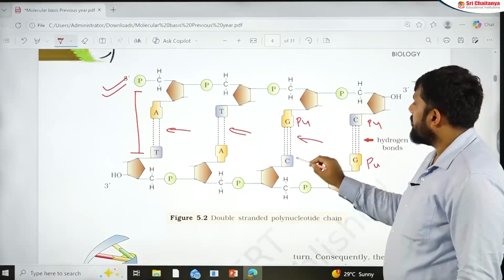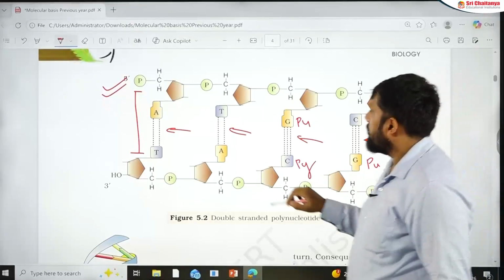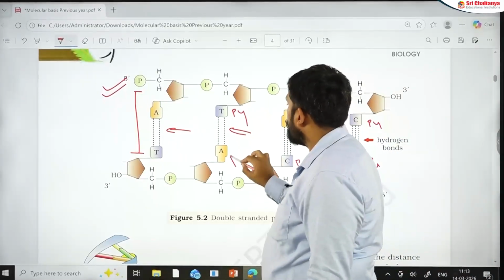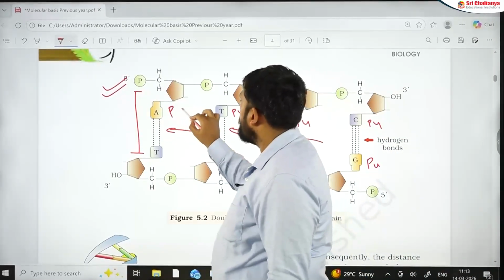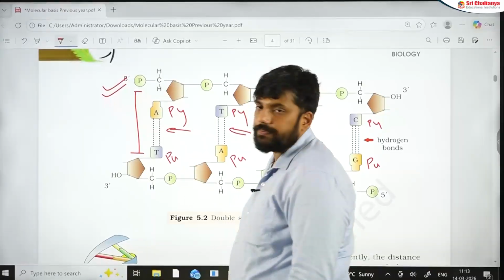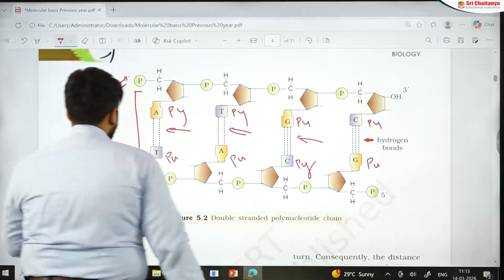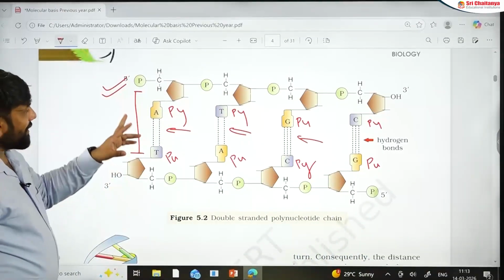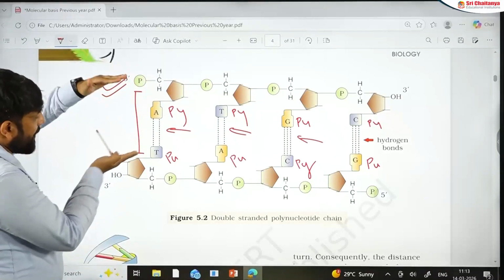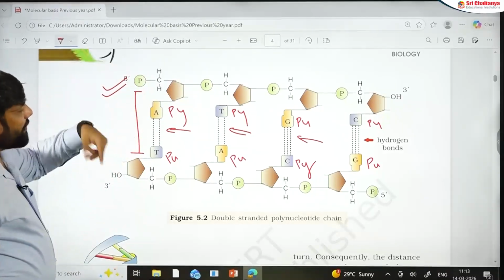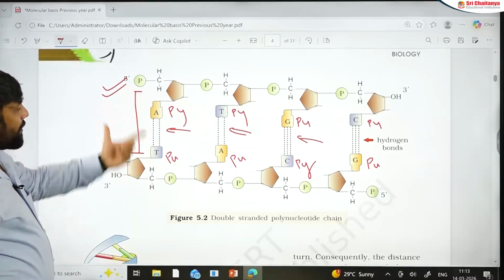This is a purine, this is a pyrimidine. This is a pyrimidine, this is a purine. This is a pyrimidine, this is a purine. This is what makes this diagram important, that is why they are at equal distance, why the width of the DNA is not changing, because every time in front of a purine, a pyrimidine always appears.